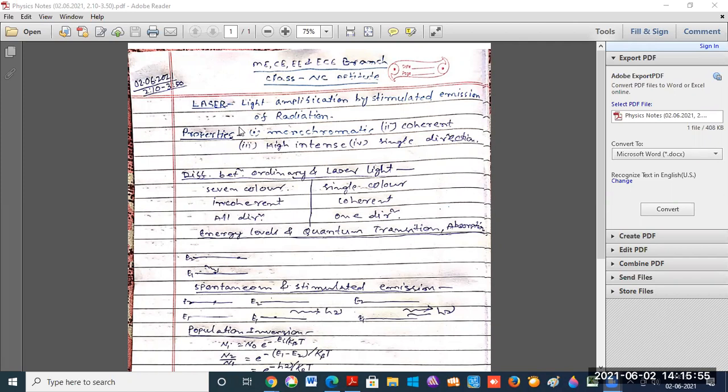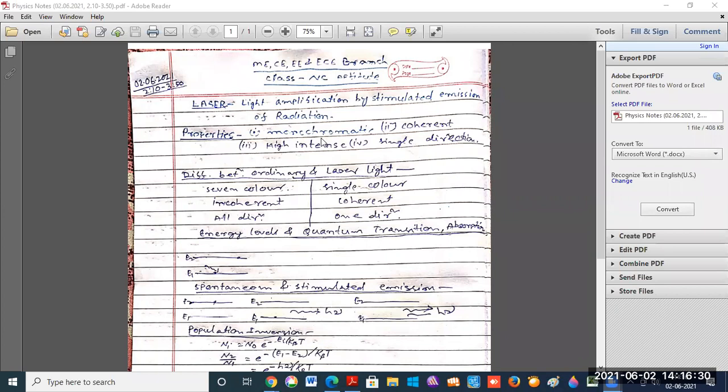Now, next are the properties of laser. What are the properties and characteristics of laser? So, what is laser? Laser is a device, an instrument, which produces a very powerful beam of light of single color. Single color means it is monochromatic light.